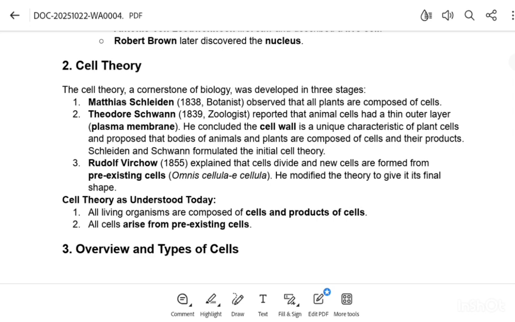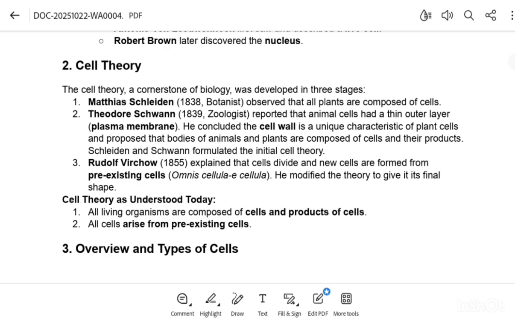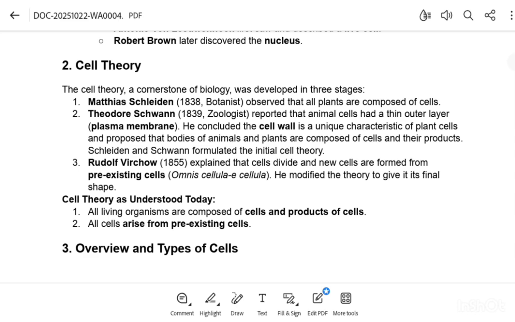Cell theory as understood today: all cells arise from existing cells. As we also mentioned, all living cells are made from pre-existing cells. If we see a human example, all newborn babies are born from their parents' cells. In humans, the father gives his sperm and the mother gives her egg.